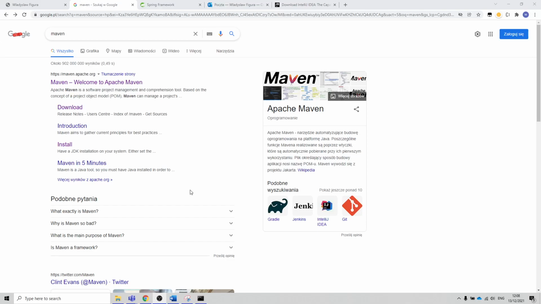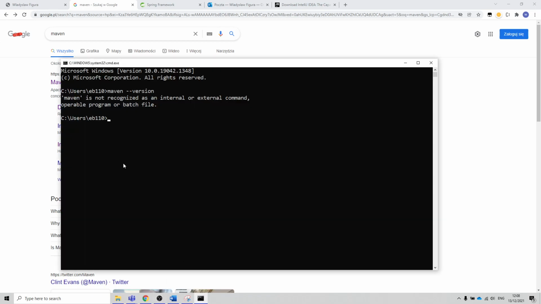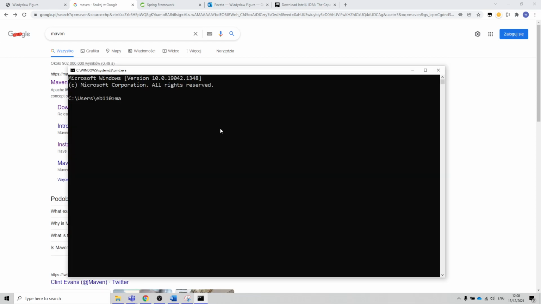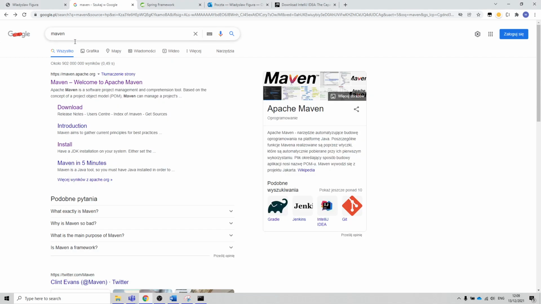The next tool that I'm gonna install is Maven. This is a tool which helps with the build process of Java applications. Before I install it, I'll check if it doesn't already exist on my current system. So Windows R, CMD, mvn --version. Okay, Maven is not recognized, so I'm going back to Google.